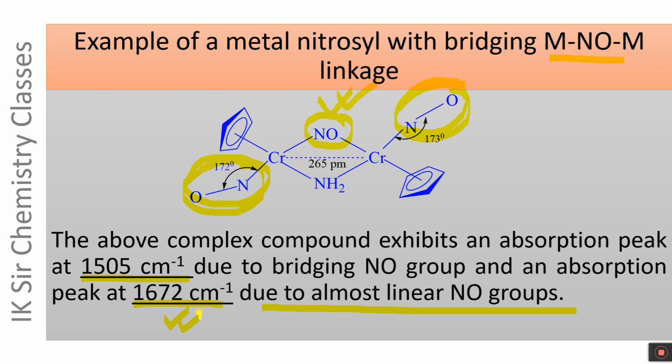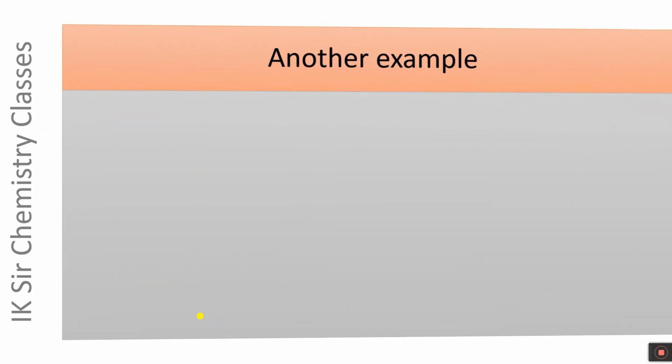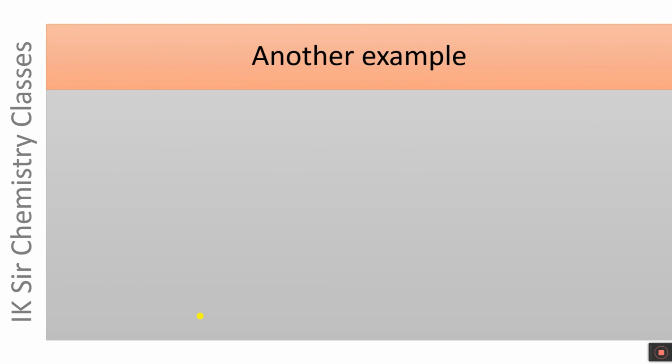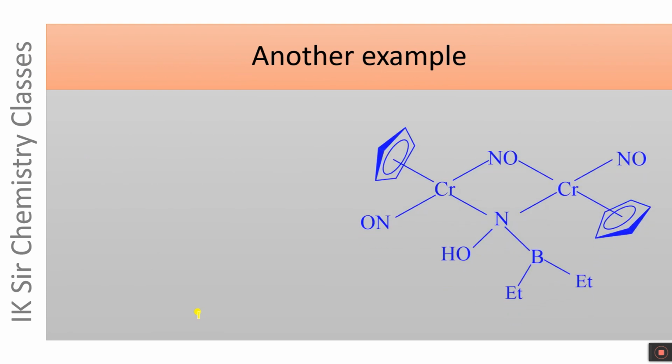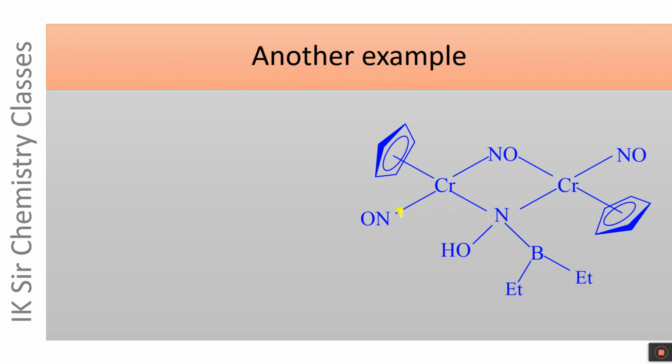Let us see another example of metal nitrosyl having bridging NO group, and this one is here. It contains two terminal linear NO groups and one bridging NO group.